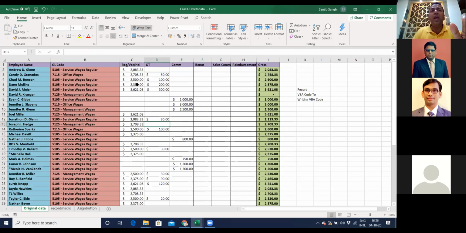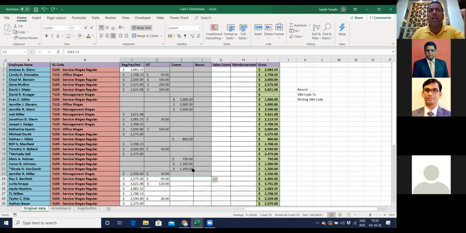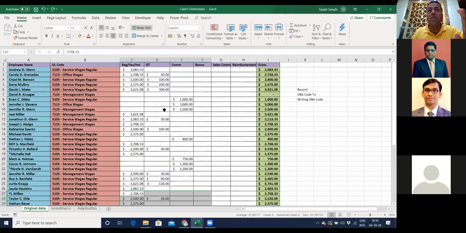Every time I take this template, I have to delete all this data. But while doing this, at times some of my team members also delete this, or sometimes don't delete this, so there's always an error. I wanted to write a macro for this small thing which says that every time we get a new sheet, you run this macro and the entire data will get deleted.